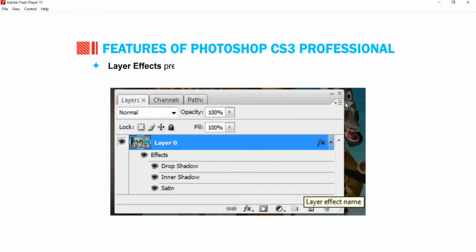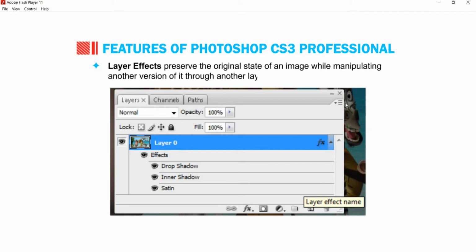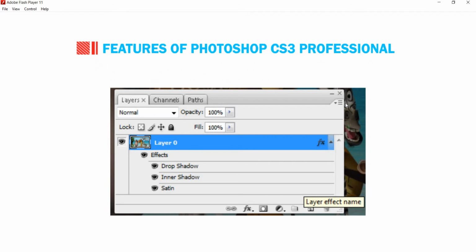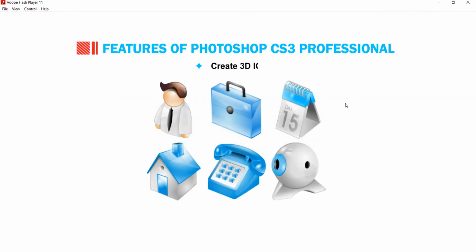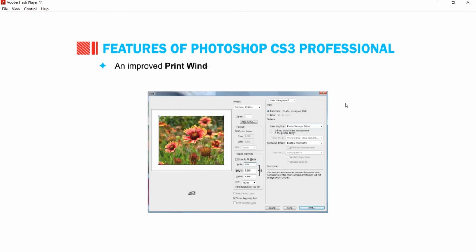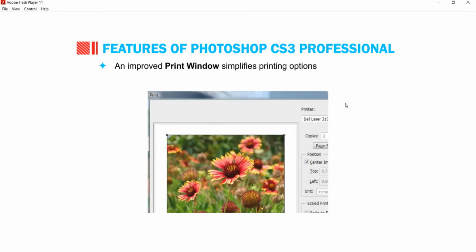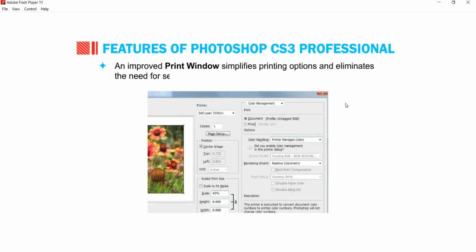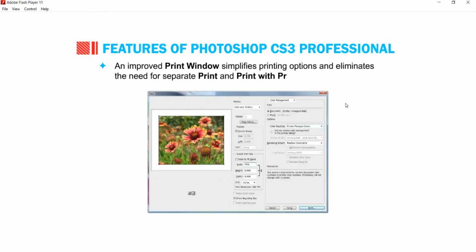Layer effects preserve the original state of an image while manipulating another version of it through another layer. We can add as many layers as we need. Create 3D icons. An improved print window simplifies printing options and eliminates the need for separate print and print with preview commands.